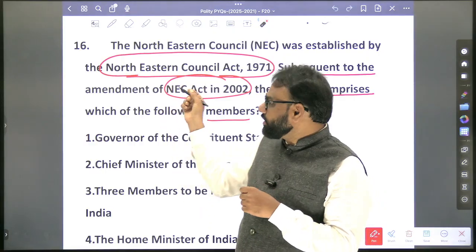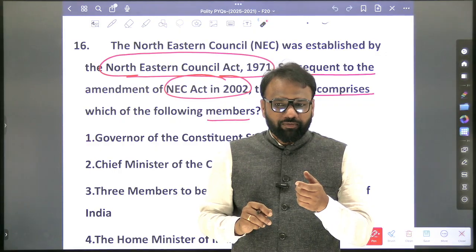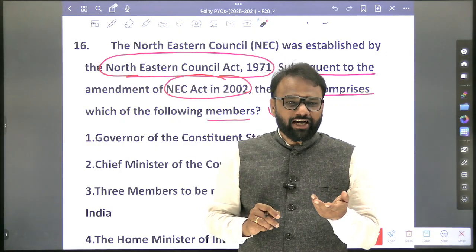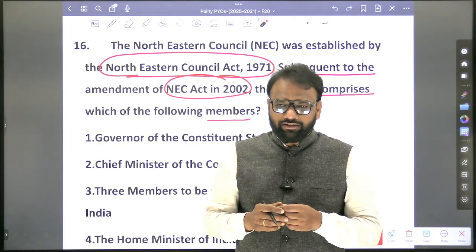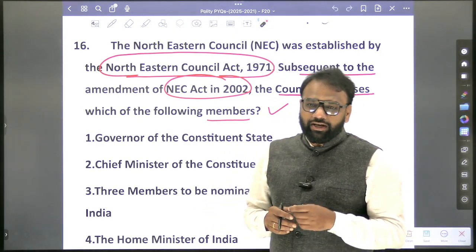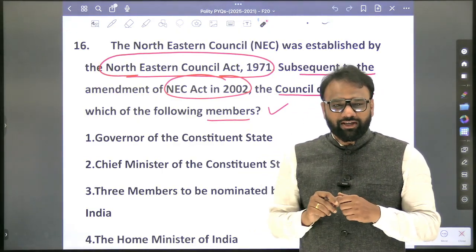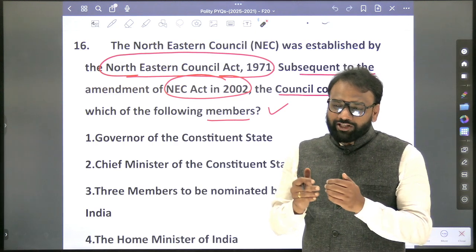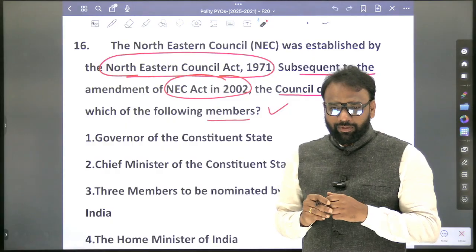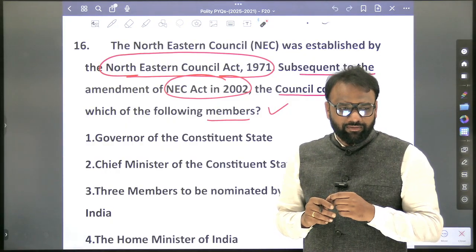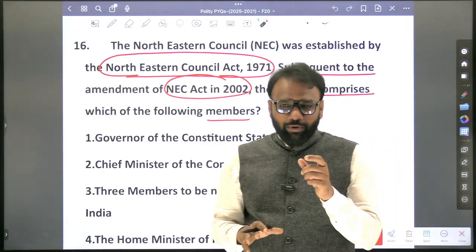It has been established under the Northeastern Council Act. So these zonal councils are established under which act? The States Reorganization Act. So as per the States Reorganization Act, how many zonal councils have been created? 5. Now in the zonal council, they have mentioned the members. Who are the members of the zonal council? By default, who will be the chairman? Home Minister. Apart from the Home Minister, who are the other members? CM, Secretary, administrator. Now the important entity: Home Minister.